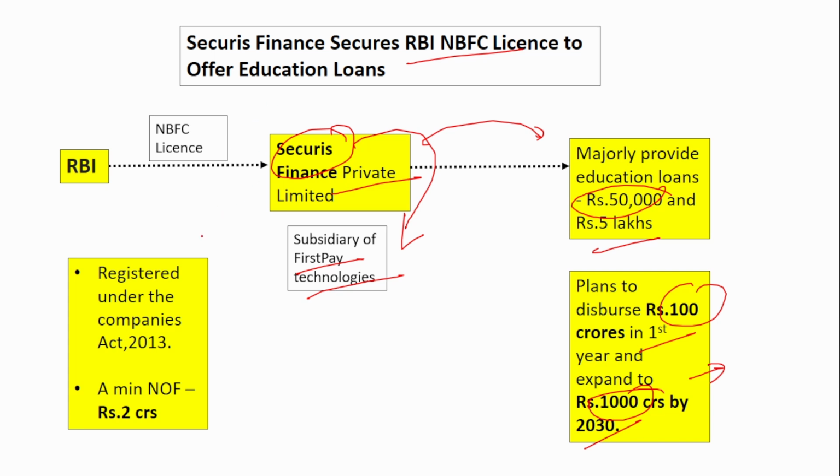And the NBFCs are registered under the Companies Act 2013. The minimum net owned fund is 2 crores. Actually, there are different types of NBFCs. There is the Infrastructure Investment Company, the Infrastructure Finance Company, and also primary dealers. So there are different types of NBFC, and for each type the minimum net owned fund is different. But in general, without mentioning any type, if they ask you what is the minimum net owned fund for an NBFC, then you should mention it's just 2 crores. But if they ask about a specific type of NBFC, then it differs.